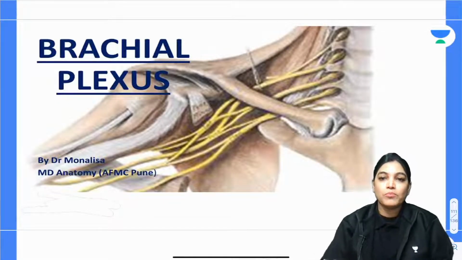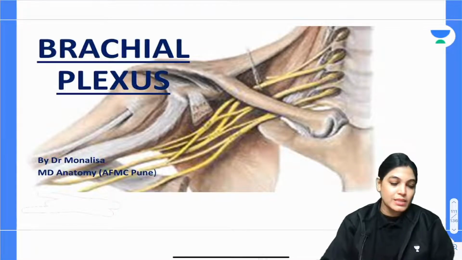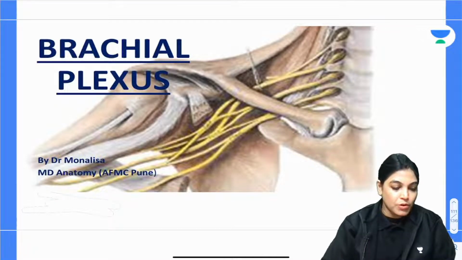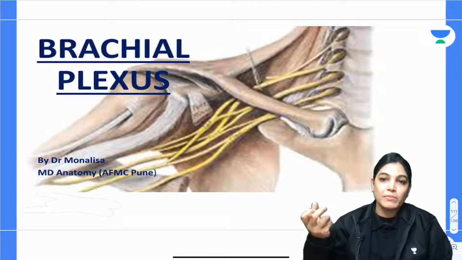Other than that, it is an important topic to understand for your university exam in the first and second prof also. So, brachial plexus. Let's talk about brachial plexus in detail. When I am talking about brachial plexus, it's a plex. What do you mean by the word plex?